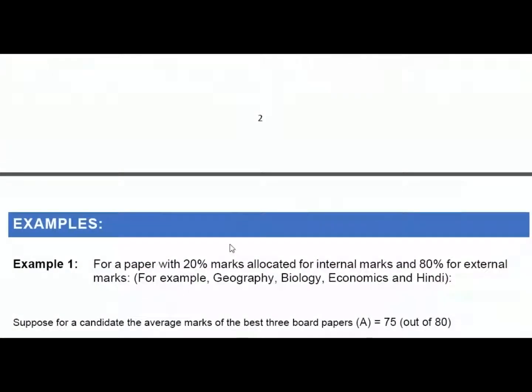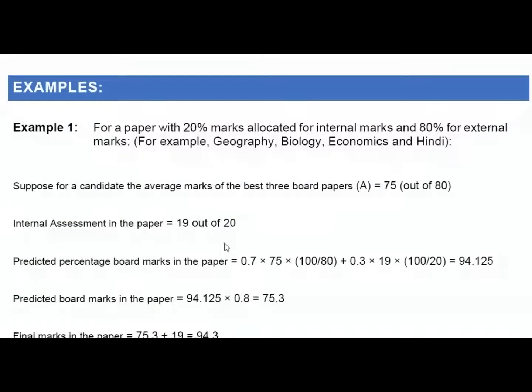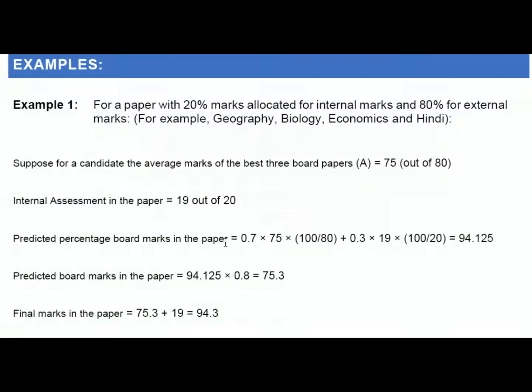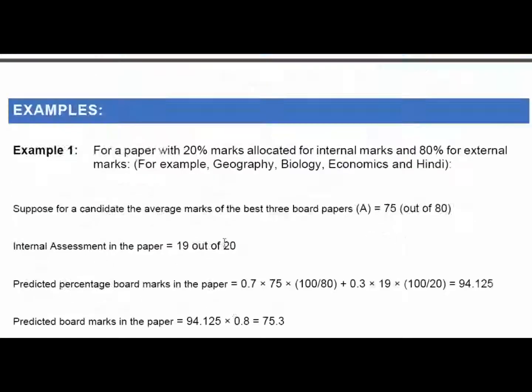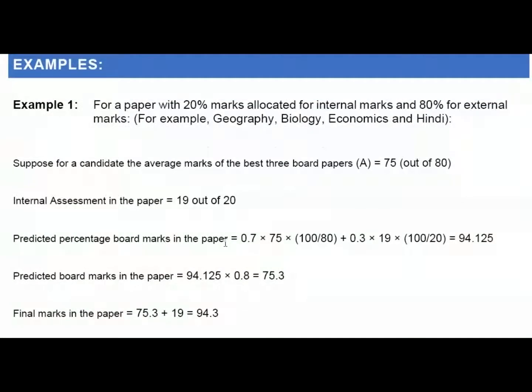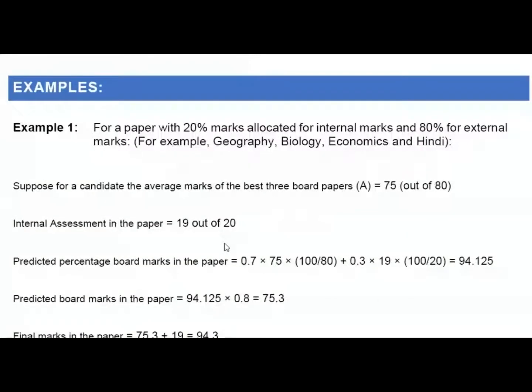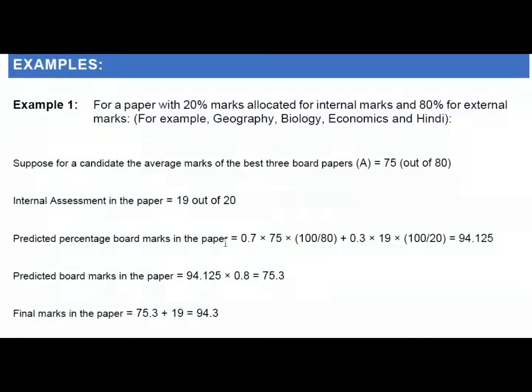3. Examples. Example 1. For a paper with 20% marks allocated for internal marks and 80% for external marks, for example, geography, biology, economics, and Hindi. Suppose for a candidate the average marks of the best 3 board papers, A, equals 75, out of 80. Internal assessment in the paper equals 19 out of 20.